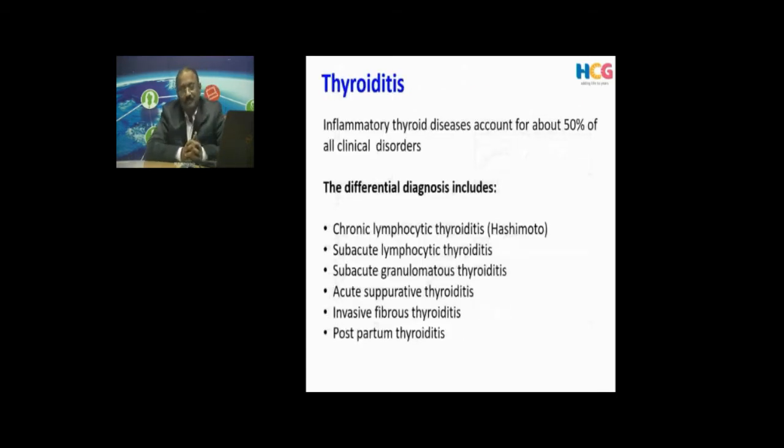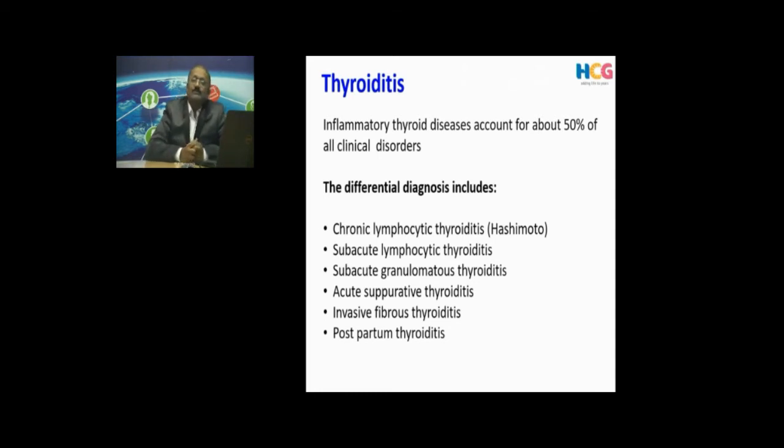Next, you will come across patients who come with a very short history of thyrotoxicosis. This may be because of inflammatory pathology or a thyroiditis, and this forms almost 50% of the clinical thyroid disorders in the thyroid gland. This is very common. These patients typically come to us with a very short history of thyrotoxicosis, and it may be very subtle and difficult to identify. Usually diabetics have a preponderance to have this.